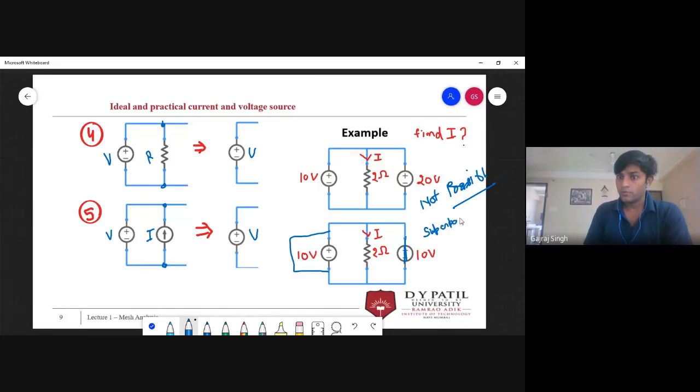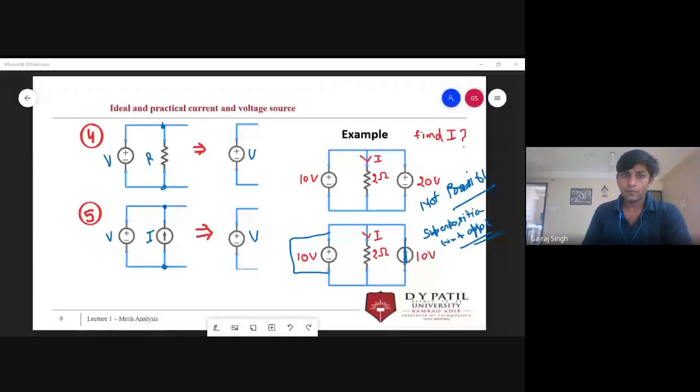Superposition theorem is not applicable, so we cannot find any current over here. This circuit is also not possible to solve. Okay, did you get it, everyone? Tell me, did you get this point or not? Manthan, what about others? Okay, so we can go ahead.